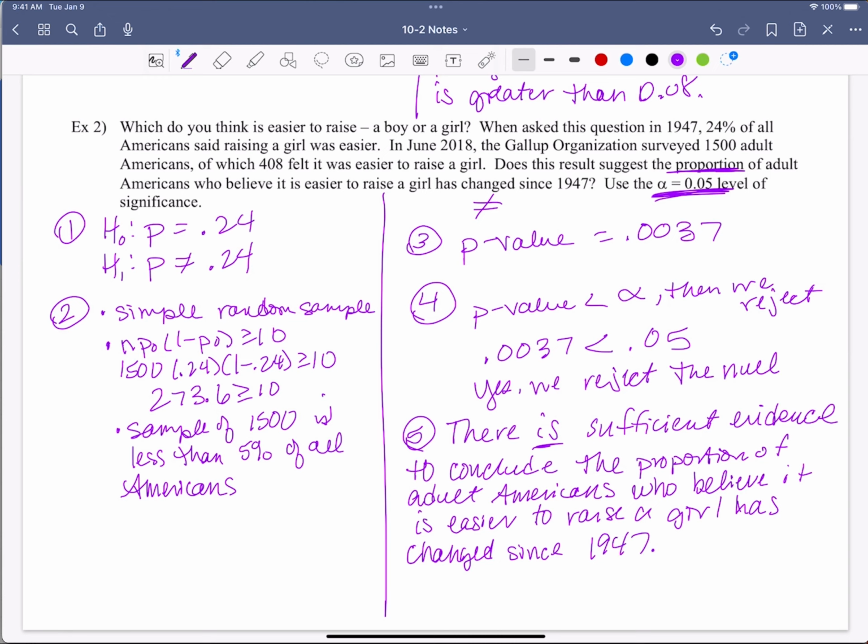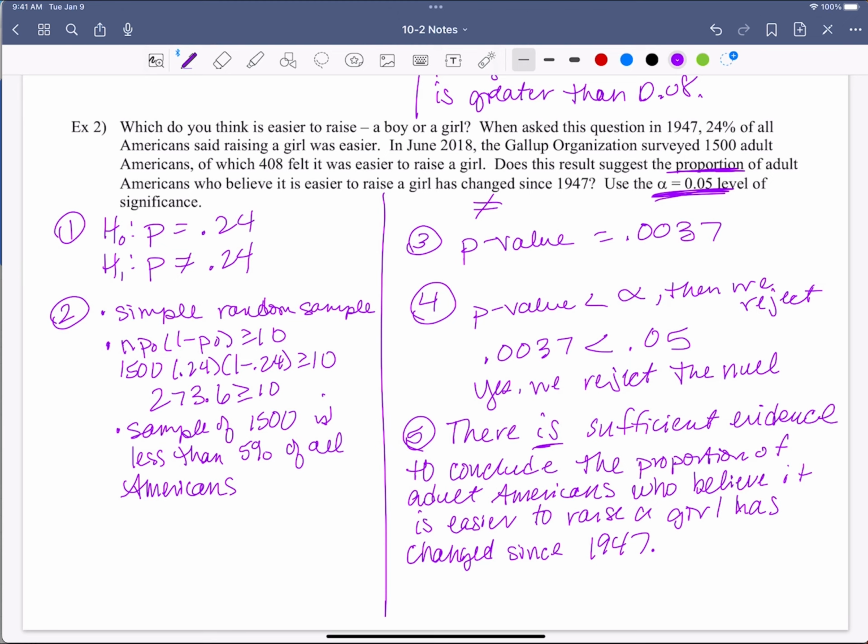Okay. Nice. Pretty awesome, right? So there is sufficient evidence. That's what we need to know. Cool. That's what we have. Now you see an example of what it looks like to reject the null and what it looks like to not reject the null.